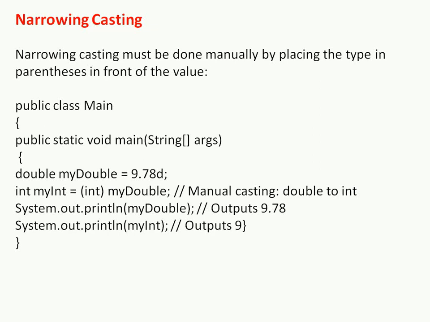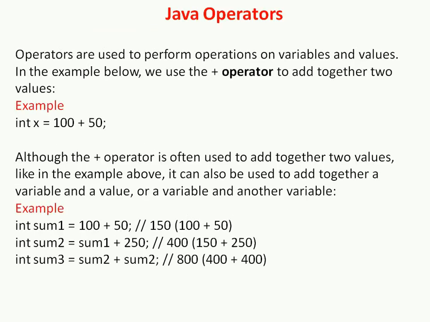So with System.out.println we print my double value, and with System.out.println we print my int. So my double is 9.78, and after we do the typecasting, my int value should be 9. So it is about the narrowing casting.